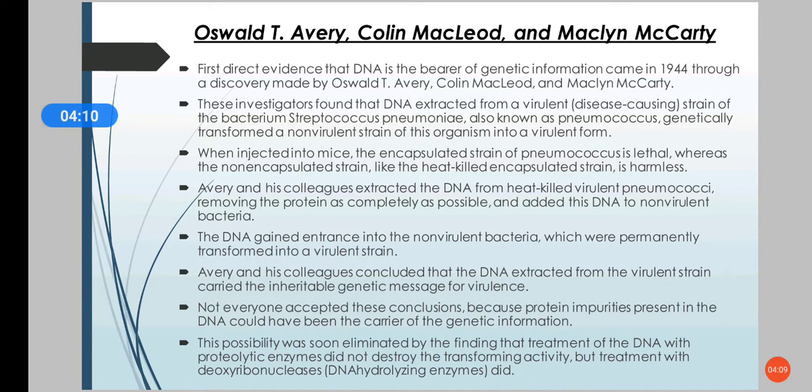By transformation the DNA gained entrance into the non-virulent bacteria, and they were permanently transformed into a virulent strain. From these observations they concluded that the DNA extracted from the S strain carried an inheritable genetic message for virulence, and carried that message to the non-virulent strain.